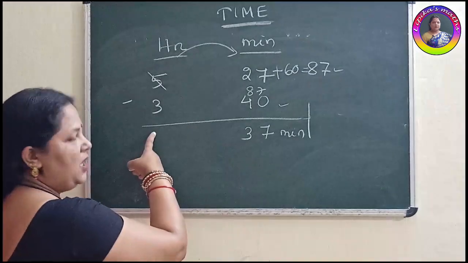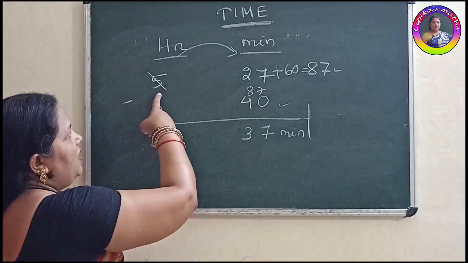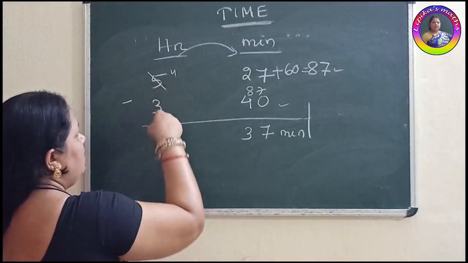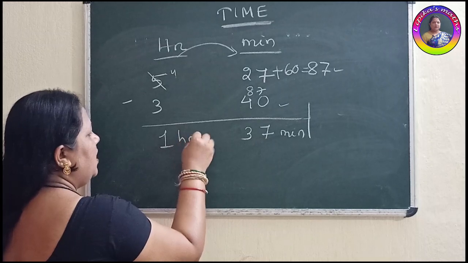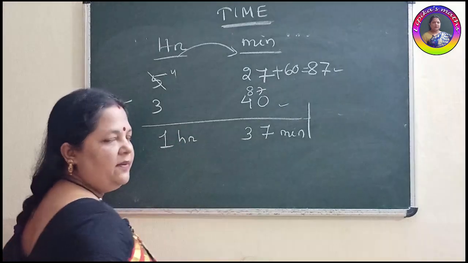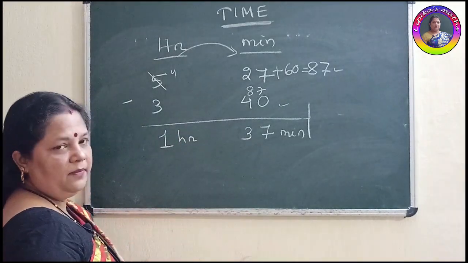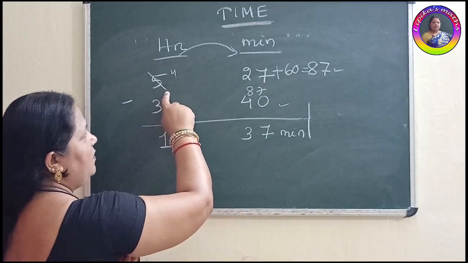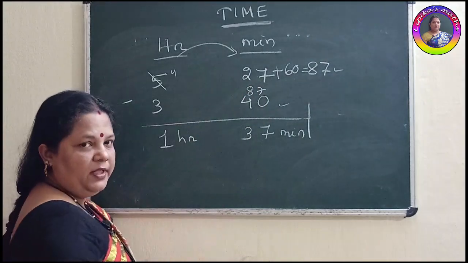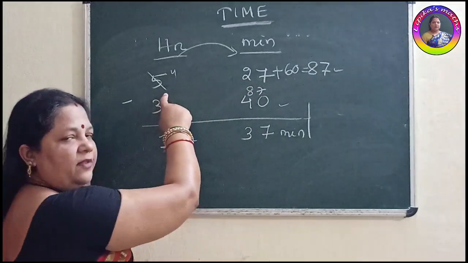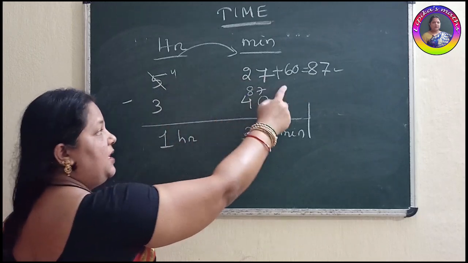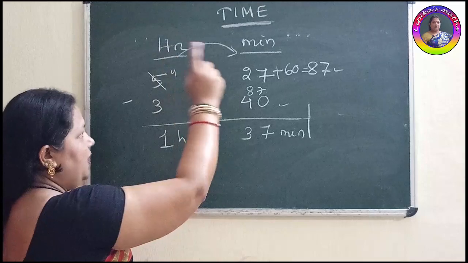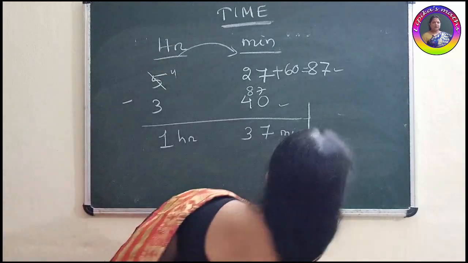Then come to our hour place. So we have already taken 1 hour from this 5 hours. So how much is left? 4. Now 4 minus 3, 1 hour. 1 hour, 47 minutes is your correct answer. Clear? Don't do that you will carry, you will borrow 1 from here and you will add 1 over here. No. You will borrow 1 hour from here, but when it comes here, it will be converted as 60 minutes because 1 hour equals 60 minutes.